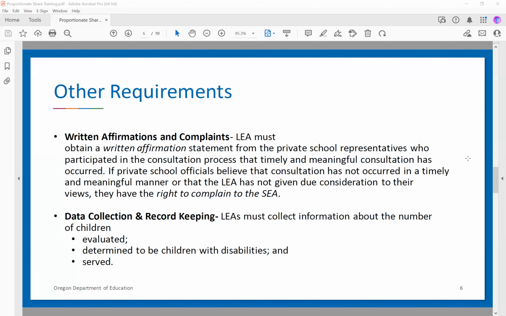And the final requirement here would be your data collection and record keeping. Even though these children are parentally placed in these private schools, it is still the LEA's responsibility to collect information about the number of children who were evaluated, those who were determined to be children with disabilities, and the number of children who were actually served.